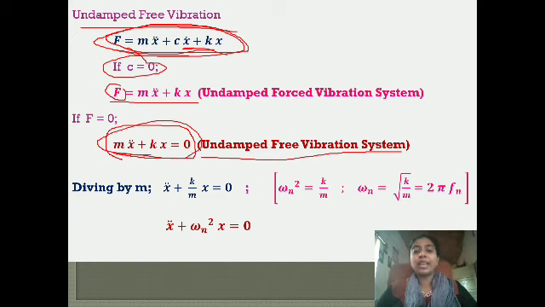So you get x double dot plus k by m into x is equal to 0. Here, this k by m is called omega n square.